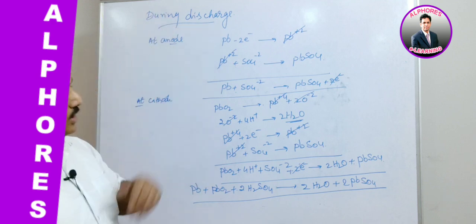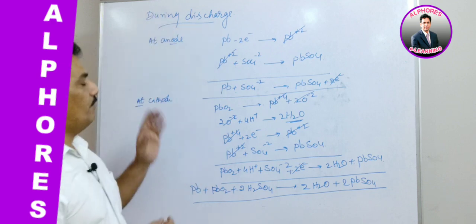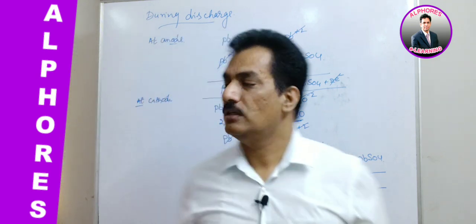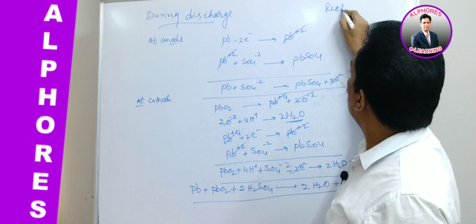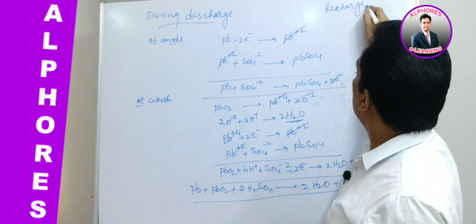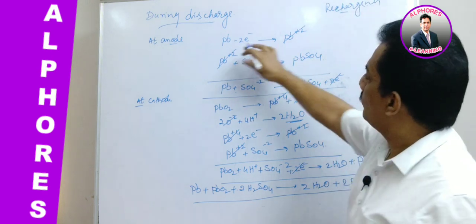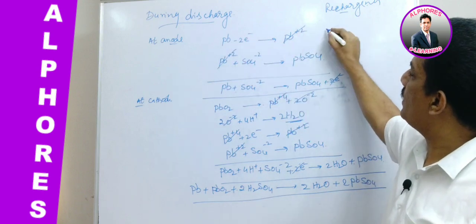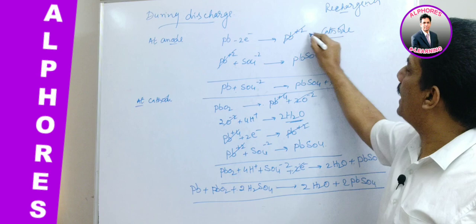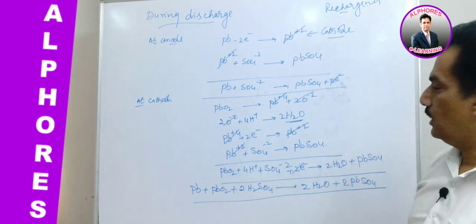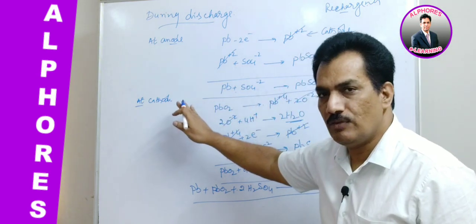Now when it is recharged, just remember, during recharging the anode behaves as the cathode. That means a reverse reaction will take place.